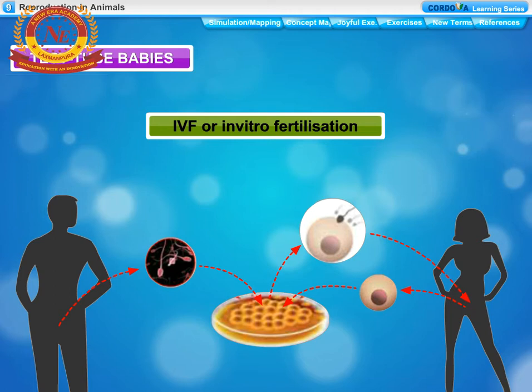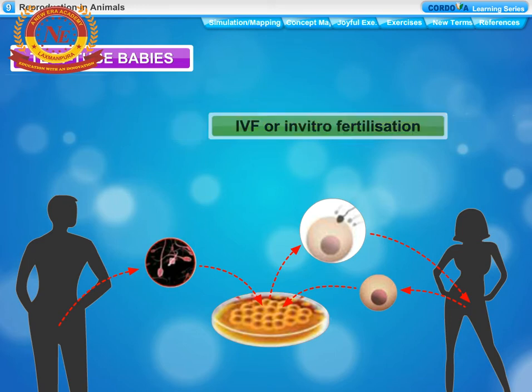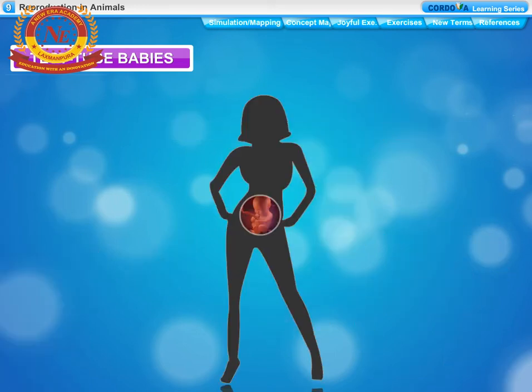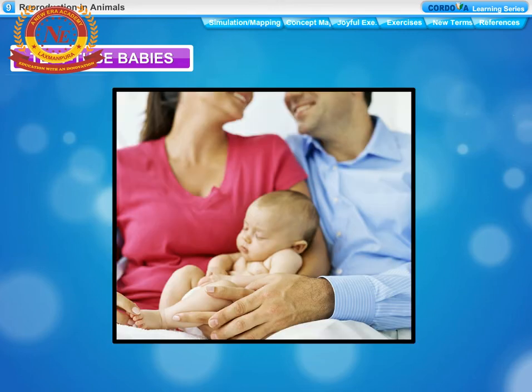In case fertilization occurs, the zygote is allowed to develop for about a week and then it is placed in the mother's uterus, womb. Complete development takes place in the uterus and the baby is born like any other baby. Babies born through this technique are called test tube babies. No doubt that this term is actually misleading because babies cannot grow in test tubes.